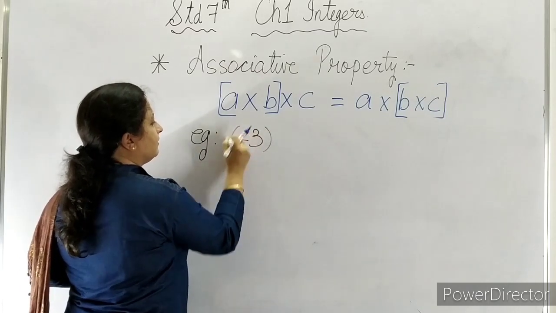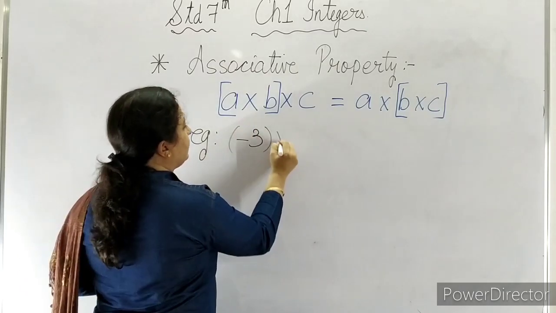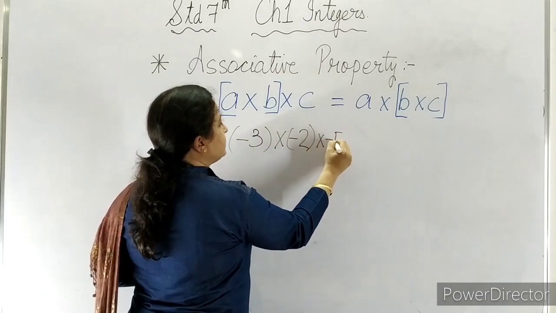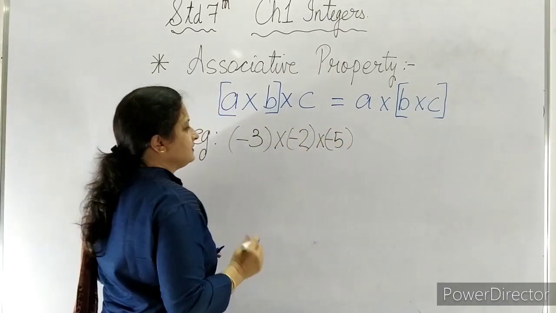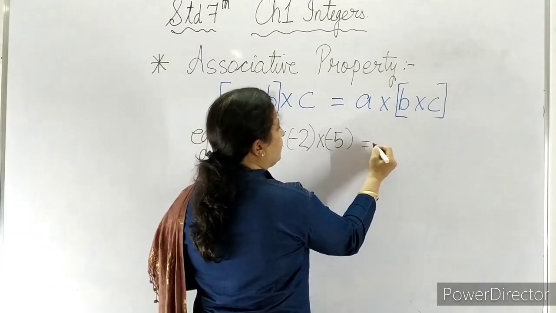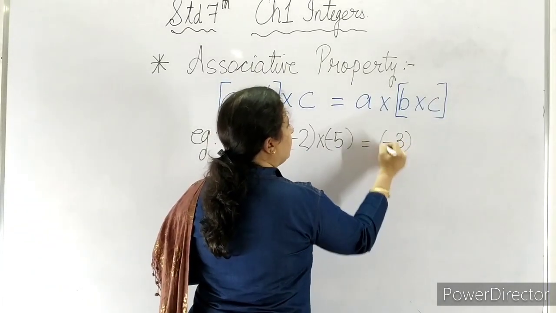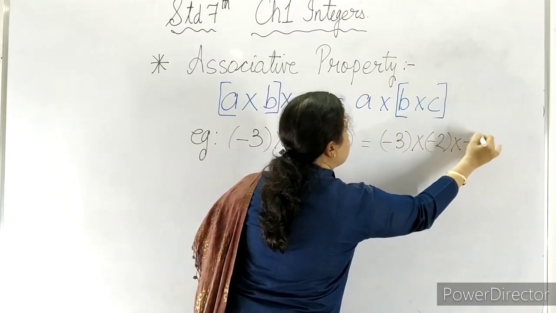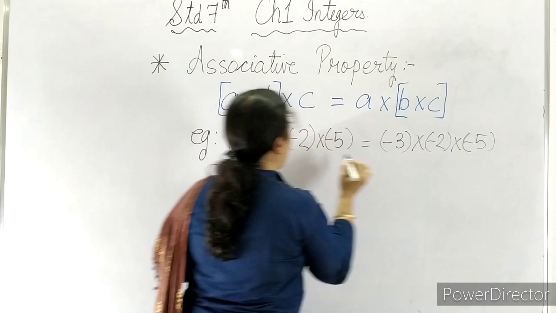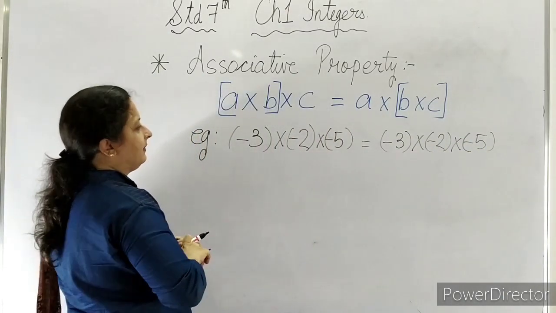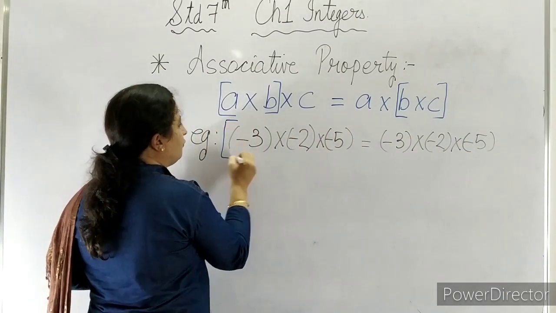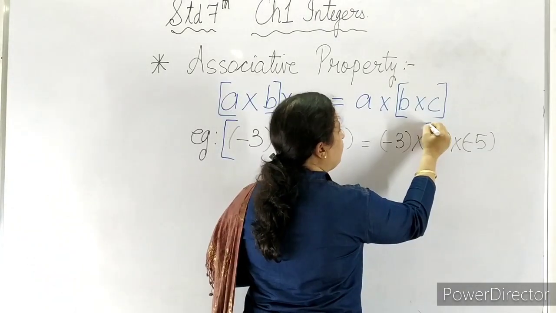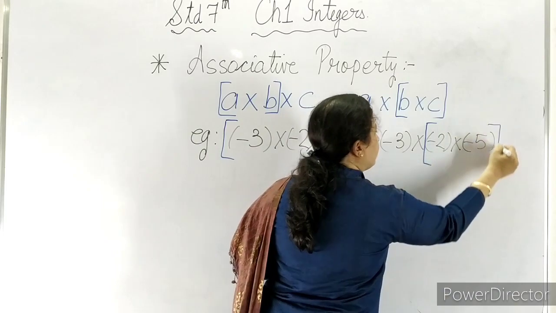Minus 3 multiplied by minus 2 multiplied by minus 5. Suppose this is our sum. It is equal to minus 3 multiplied by minus 2 multiplied by minus 5. Now what I will do is multiply minus 3 and minus 2 first on this side, and on the other side I will multiply minus 2 and minus 5 first.